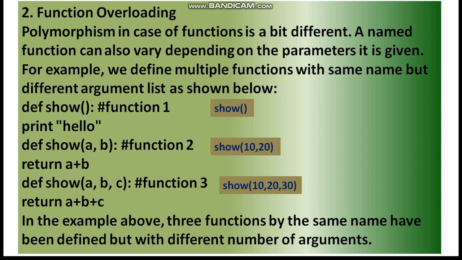If you run the code of the three show functions, the second show definition will overwrite function 1. Subsequently, the third show definition will override the second one. That means if you give the function call show 20 comma 20, it will flash an error. This is because Python understands the latest definition of function show, which takes 3 arguments. So the definition of several functions with the same name is called function overloading.